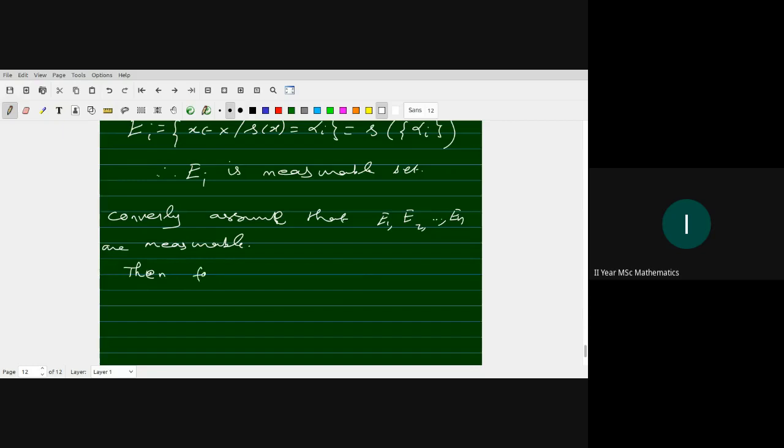So let V be an open set in R. What about the inverse image S inverse of V?